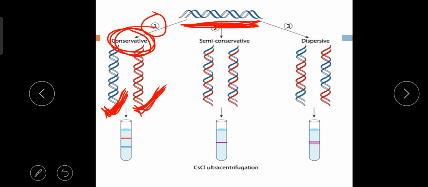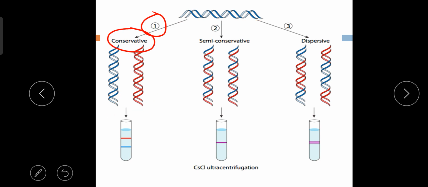That means during the formation of a new DNA molecule, the parent DNAs do not separate from each other to form the new DNA molecule. Instead they remain the same. They remain close together during the production of the new DNA molecule, and that is why when two new DNA molecules are formed, always one remains unchanged. That means this blue is the parent one, and the red one is the newly formed DNA molecule.